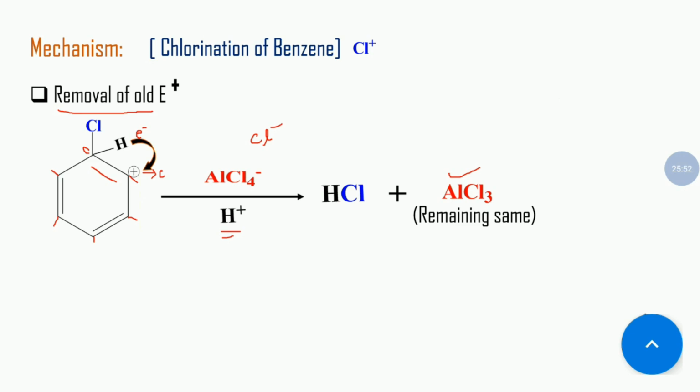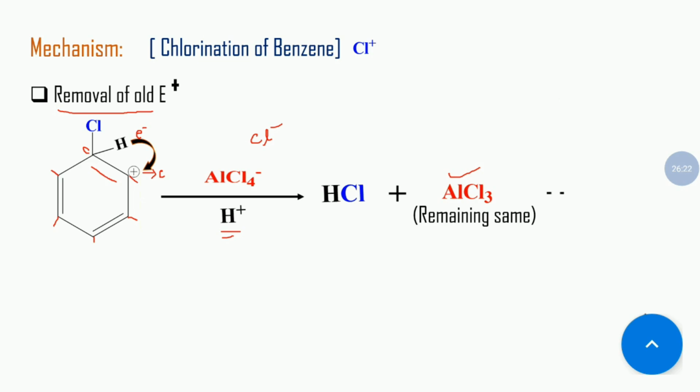Okay, so after removal of H plus, the electron deficiency of the carbon atom is fulfilled, and the double bond which we just lost is automatically generated again.